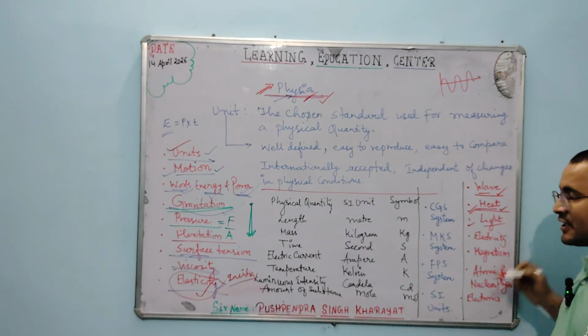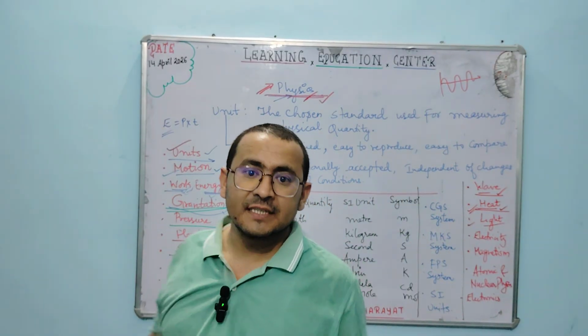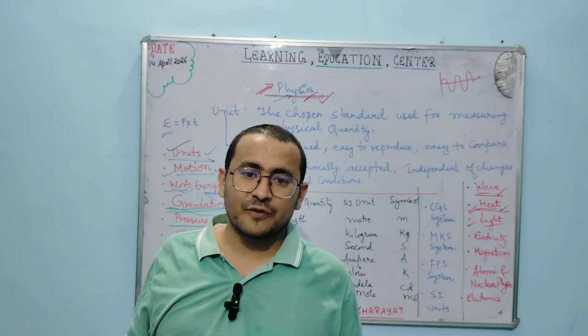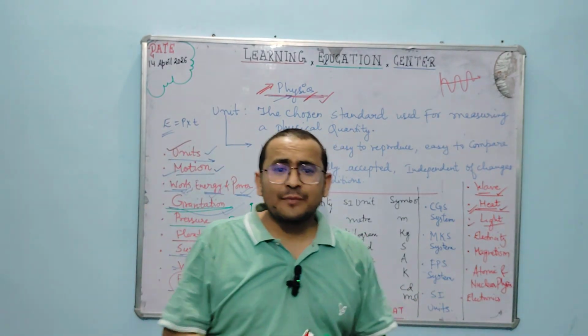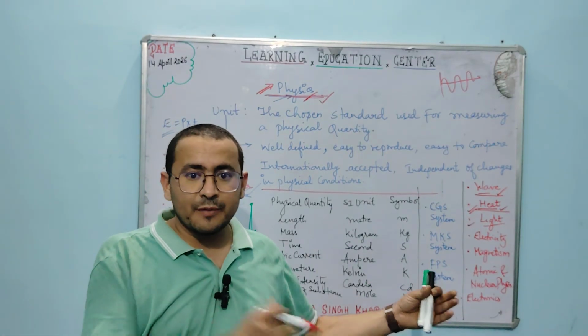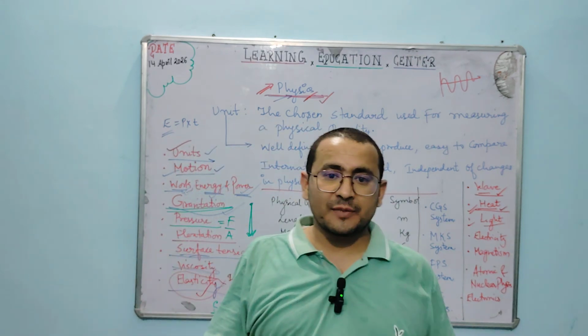So light, what is light? What is reflection? What is refraction? Reflection means turning back of light. Refraction means the passing of light from one medium to another medium. In refraction also, there may be a denser medium here and a rarer medium at the other side, or the rarer medium here and the denser medium at the other side.